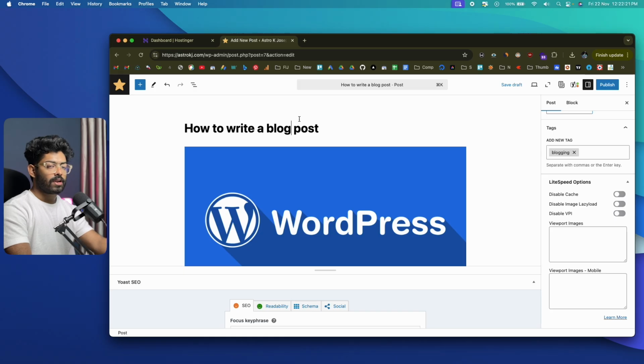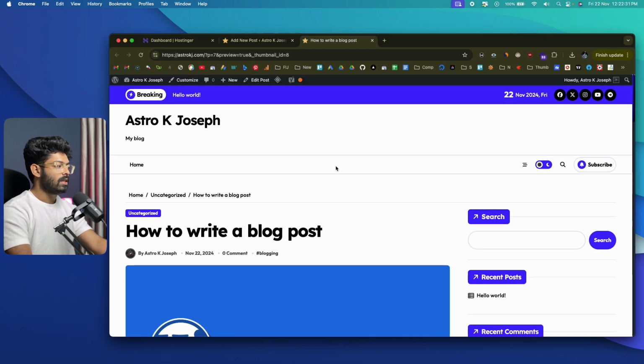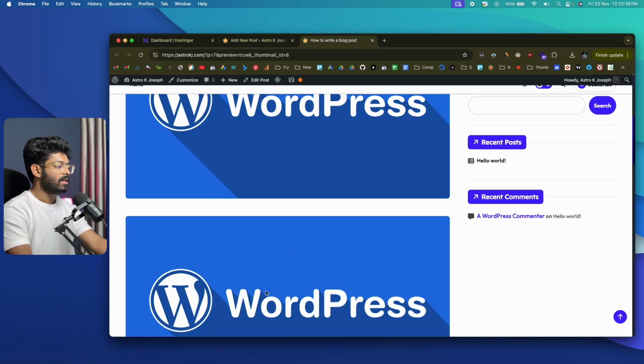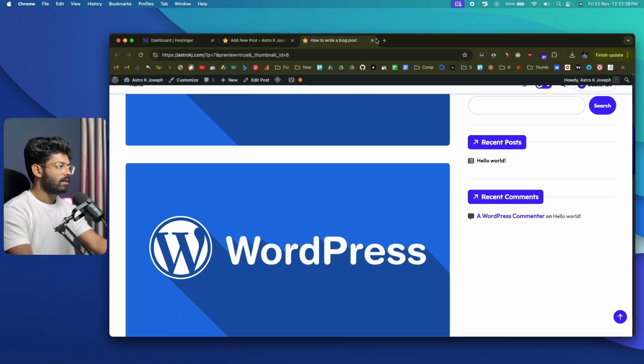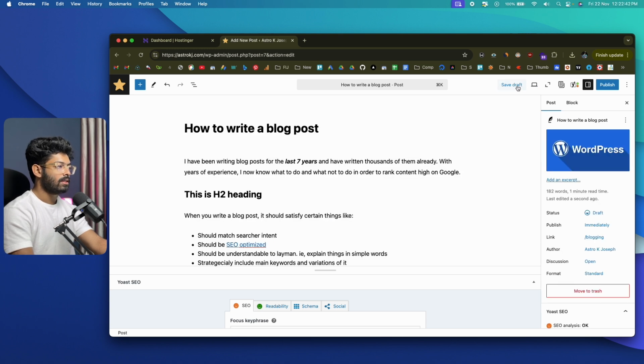And now to save the draft, simply click on the save draft option and the draft will be saved. And to view the preview, you can click on this computer icon here and click on this option that says preview in a new tab, and you'll be able to see how your blog post will look. Okay, we have the featured image right here. So this is the image that we added earlier. So let me quickly go ahead and delete this from here and click on save draft.